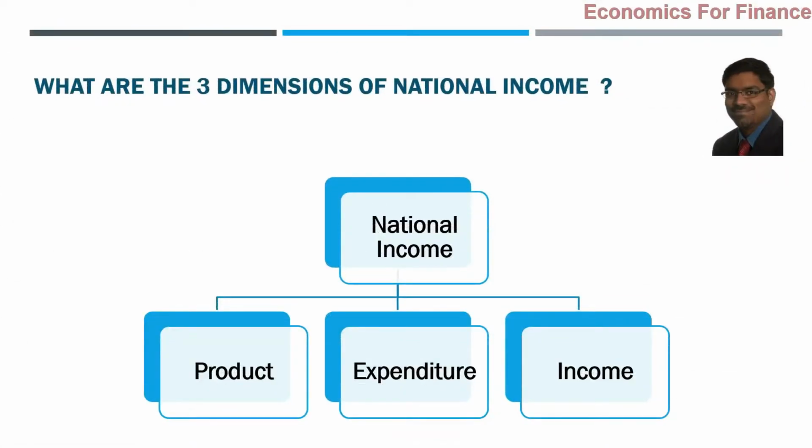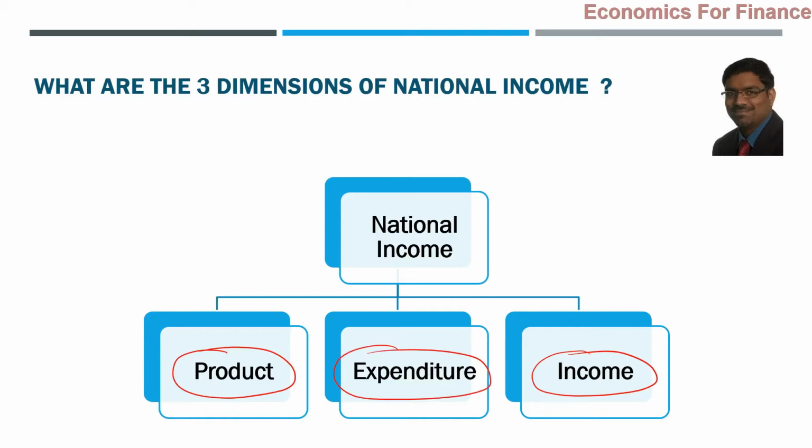Then, as we just discussed earlier, there are three dimensions of national income, not just one. Or you can say three concepts of national income. Broadly, three concepts are there. One is from the product side, as we discussed in the definition. And as we already discussed, from the income point of view also, national income can be measured.